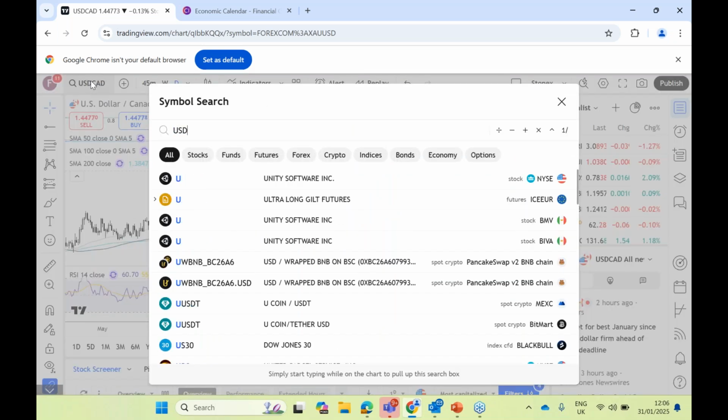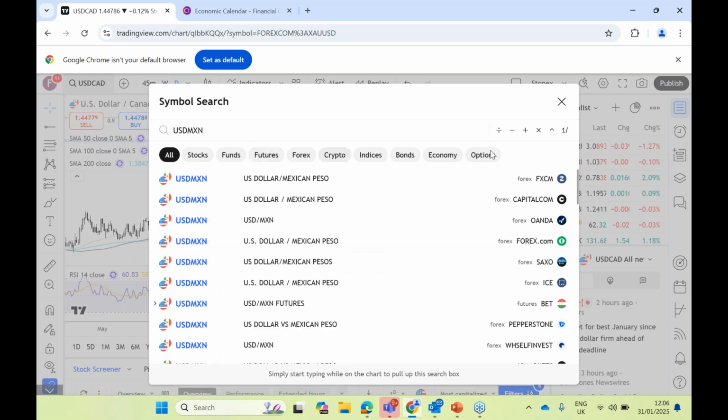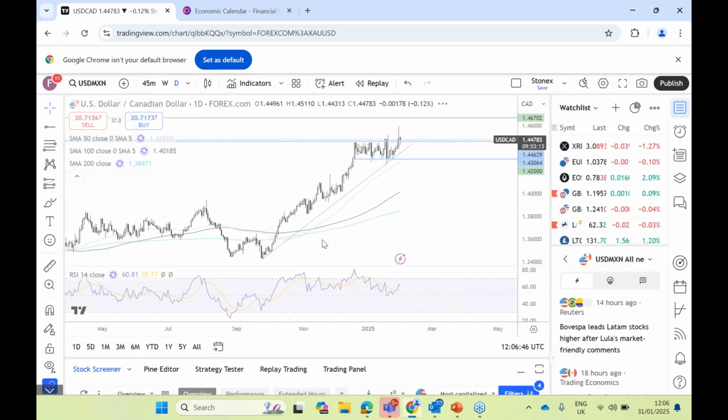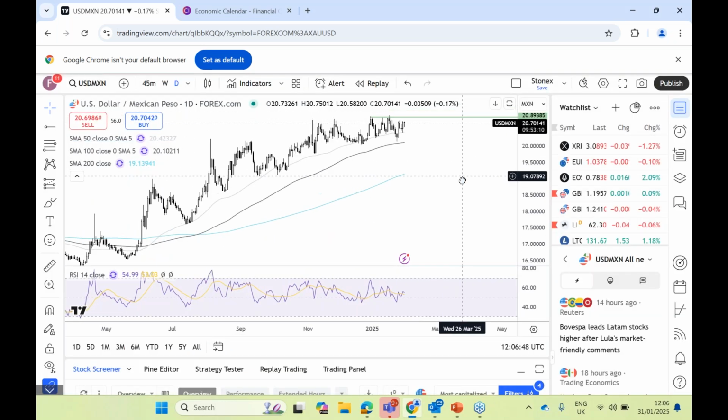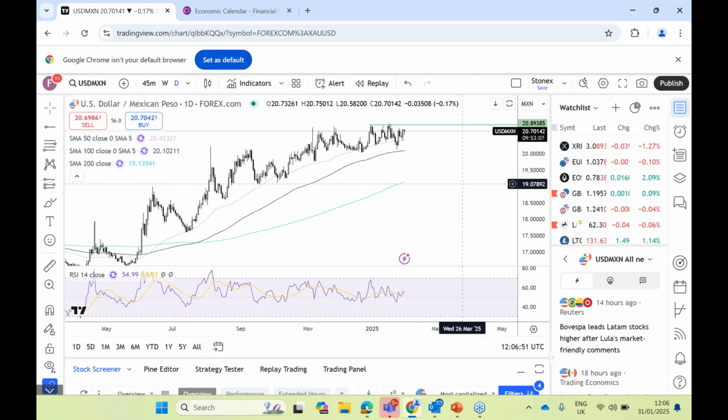Just worth having a quick look at the Mexican peso to see what is going on there as well. This is the USD Mexican peso. Again, quite interesting. There hasn't been a massive reaction to the news that these tariffs are potentially going to be applied this weekend. We can see here that the price has been gently supported higher by an upward sloping SMA. On the lower side, we've also got the 100 SMA, which is also holding ground there.